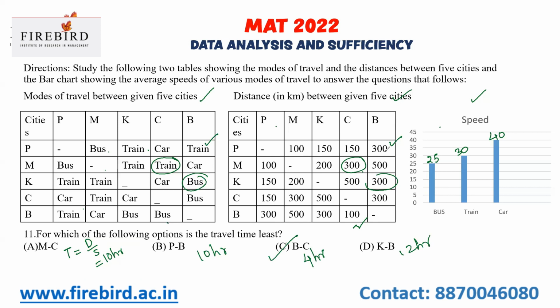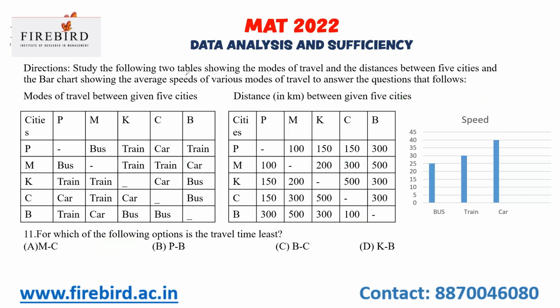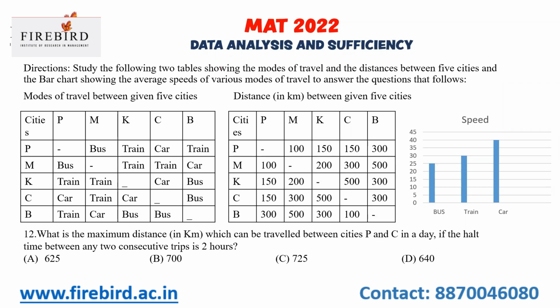Now let us move to the next question. What is the maximum distance which can be traveled between cities P and C in a day, if the halt time between any two consecutive trips is 2 hours?